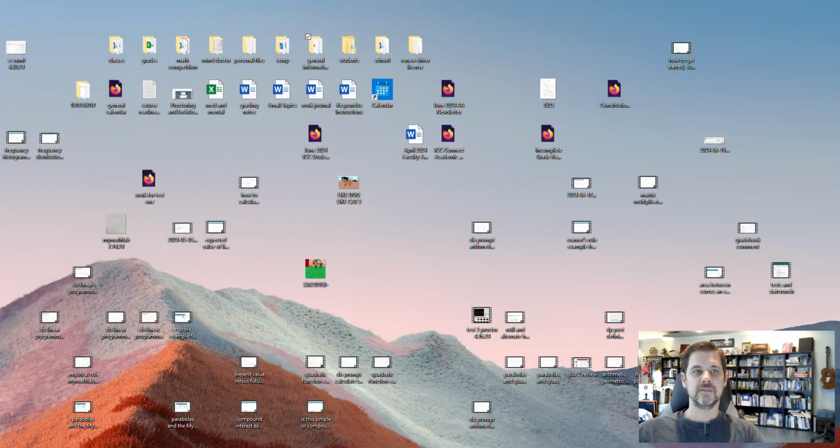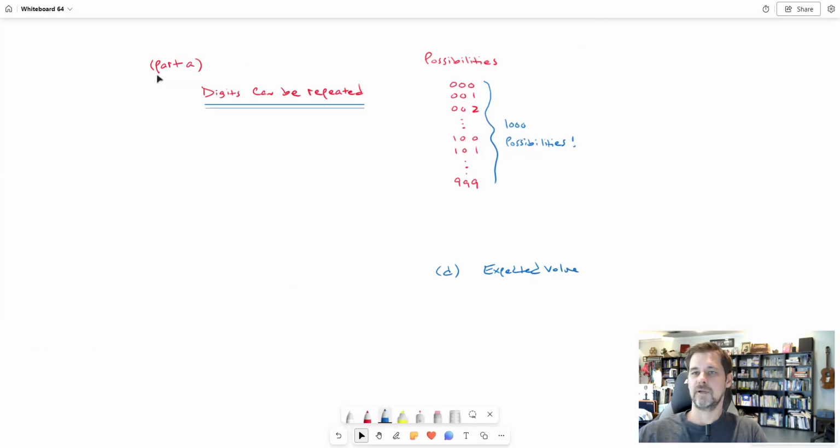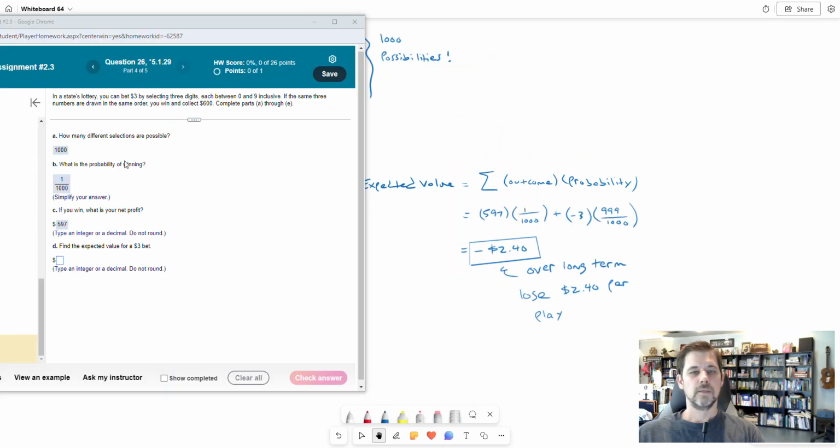So I have to move this around real quick. So this is part D. Okay. All right. So for part D, my expected value is, oh, whoops. I'm going to have to pause and then write this down and then describe it to you. Okay. So I've got my computer situated. I was going to do the expected value for a $3 bet.